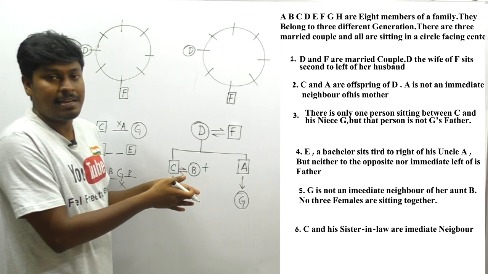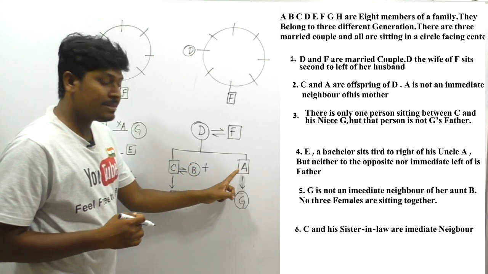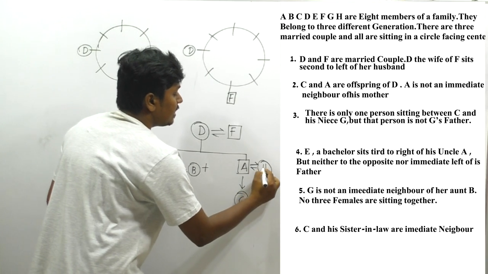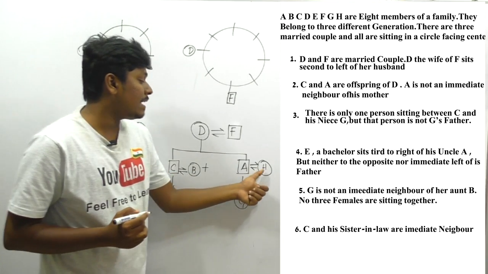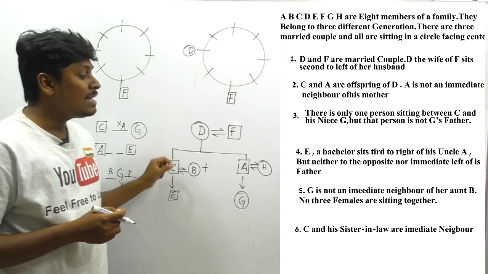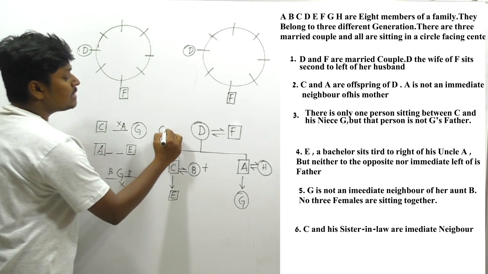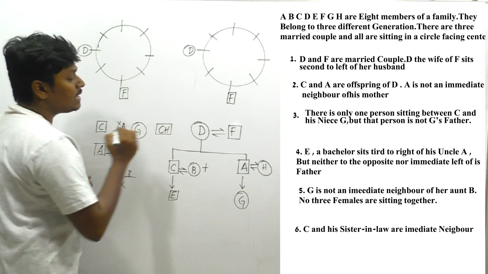What is the meaning of sister-in-law? That means we know that C's brother is A, and if the brother is married to some person, that is H, then definitely C can call this H as sister-in-law. And they have said that C and the sister-in-law are immediate neighbors. So I can say that the person C and H should definitely be immediate neighbors.